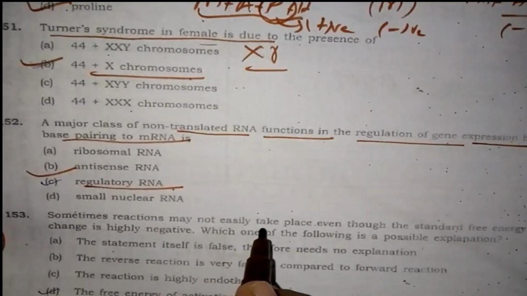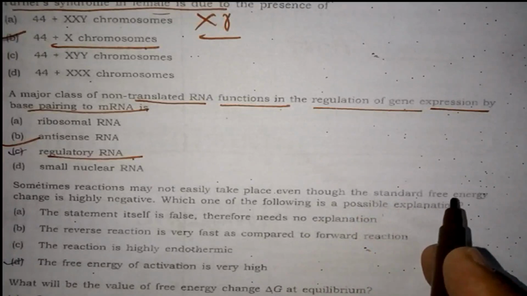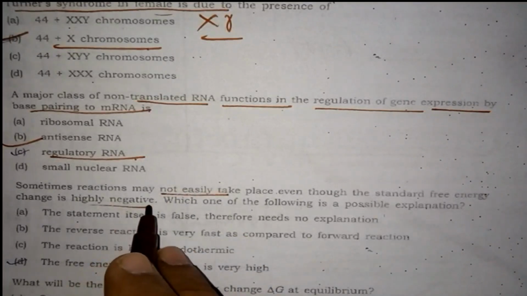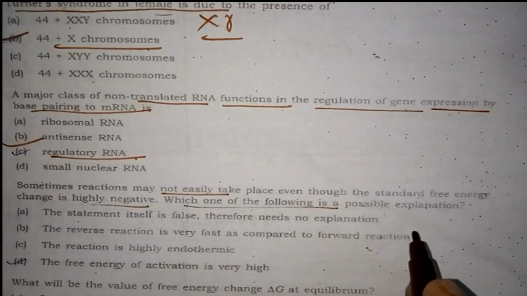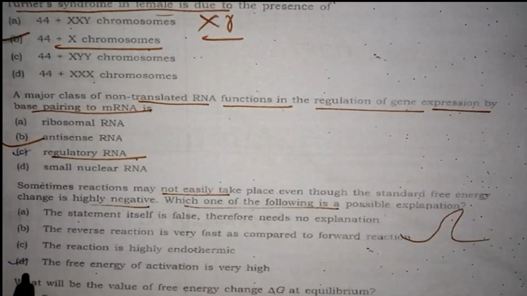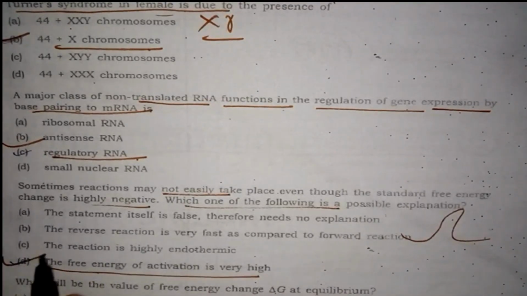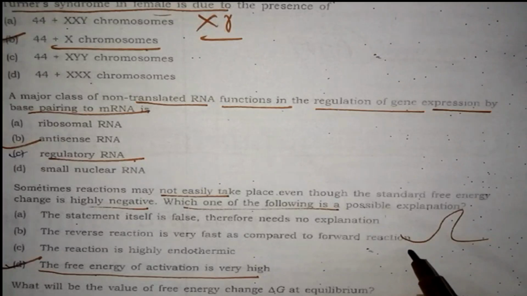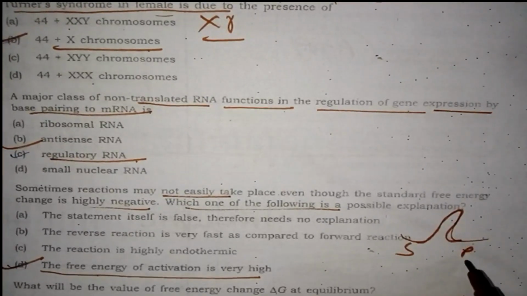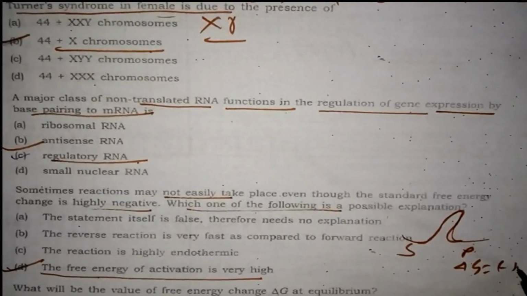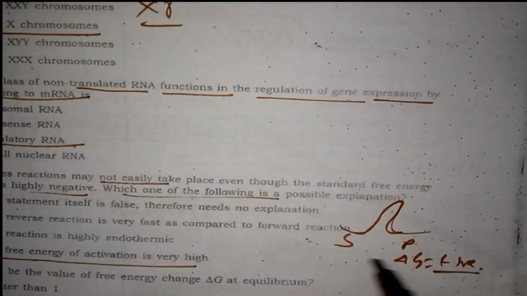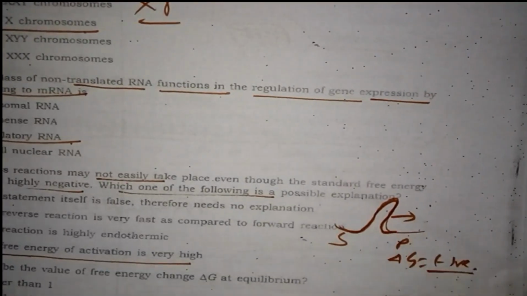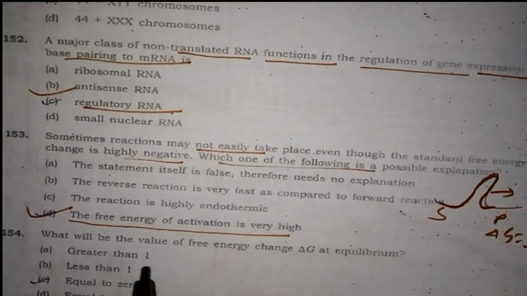Next: some reactions do not take place even though the standard free energy change is highly negative. It means there is a high activation energy, the free energy of activation is very high. Activation energy is the energy required by the substrate to cross this hill and form a product. Although delta G is very negative and the reaction is favorable, it is not taking place because this hill barrier is very high. That is known as activation energy, so activation energy is high for this reaction.